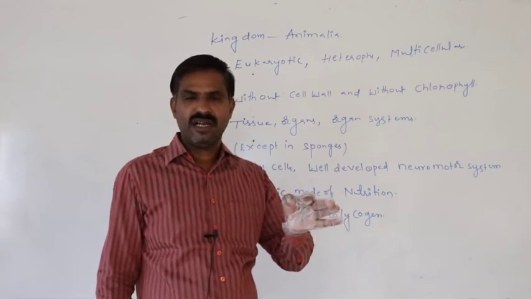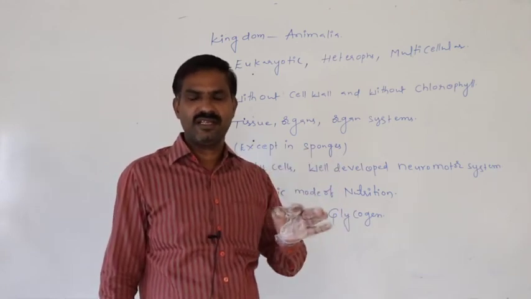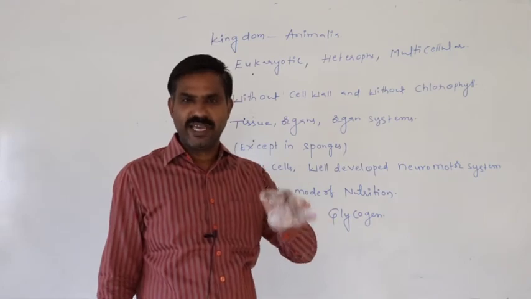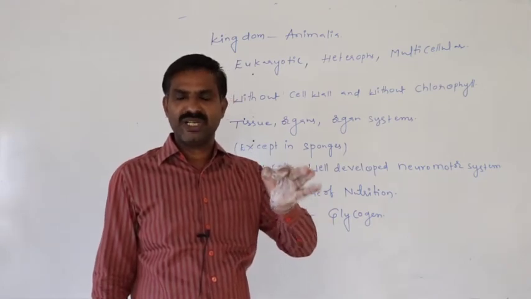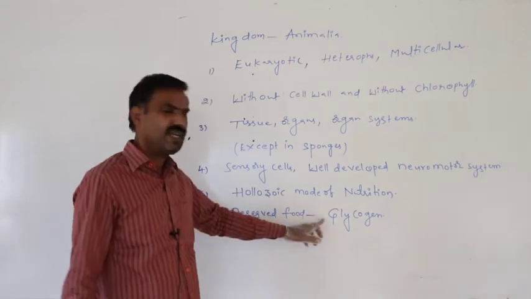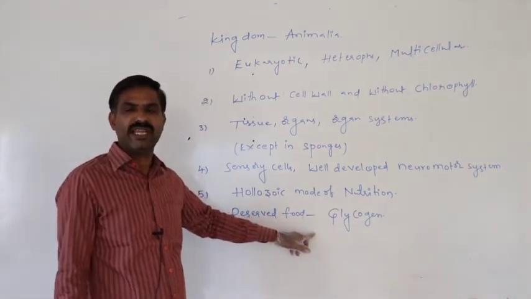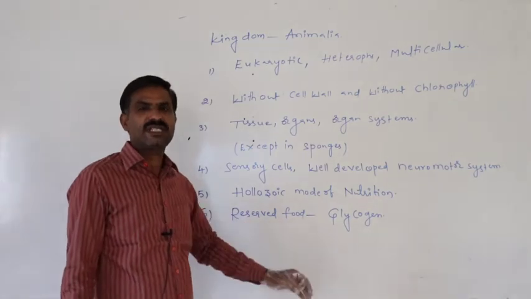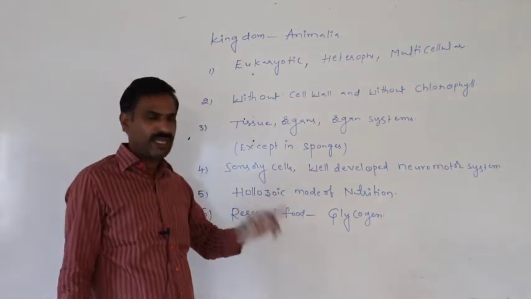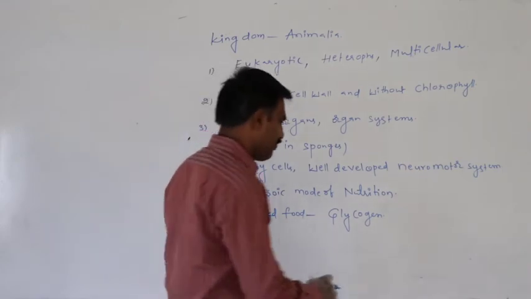Later, after partitioning, the excess food gets stored inside the liver in the form of glycogen. The reserved food material in our body is glycogen.